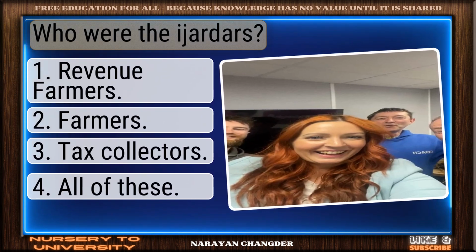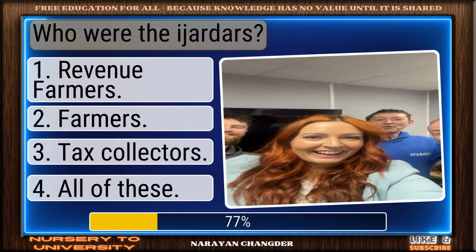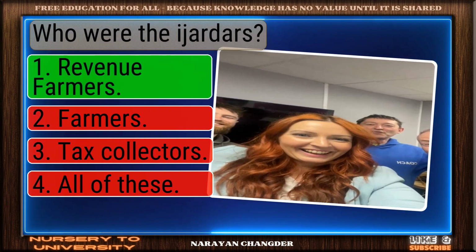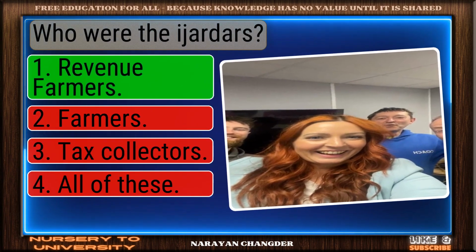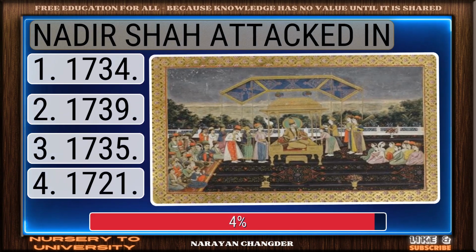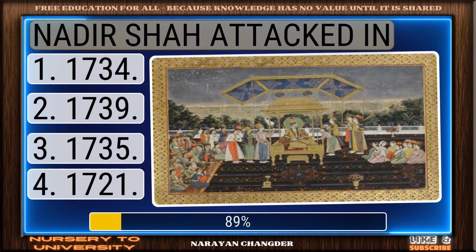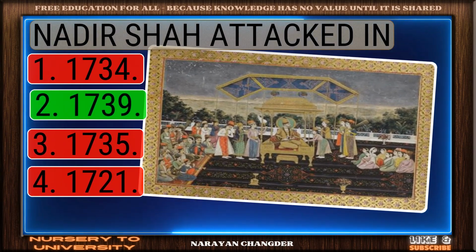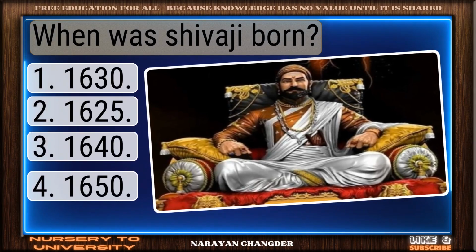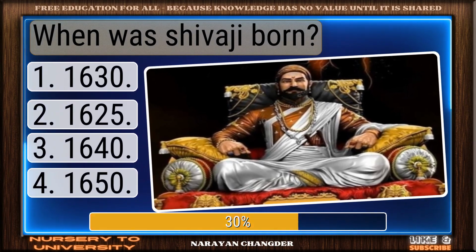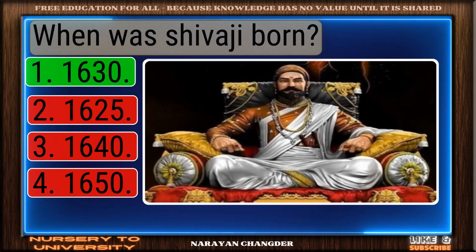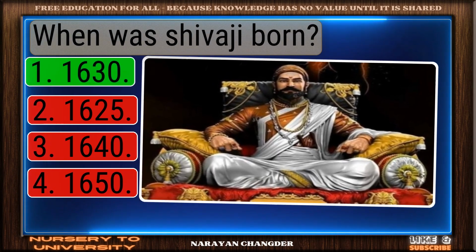Who were the Ijaradars? Smart move. Revenue farmers is an accurate answer. Nadir Shah attacked in. Right again. 1739 is a valid answer. When was Shivaji born? Good thinking. 1630 is the right answer.